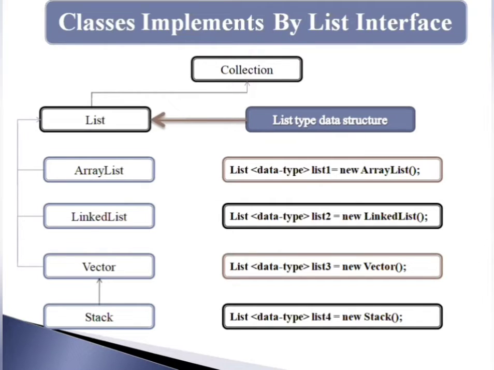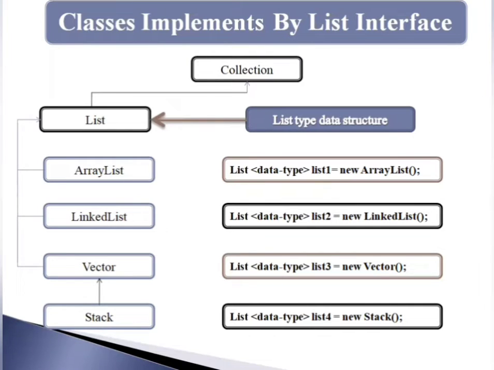As I told earlier, the Iterable interface is the root interface for all the classes and interfaces which are available in the collection framework. The collection framework extends the Iterable interface. So the list interface extends the collection interface. List is basically an interface which contains the list type of data structure. The list interface is implemented by ArrayList, LinkedList, and Vector and Stack classes.